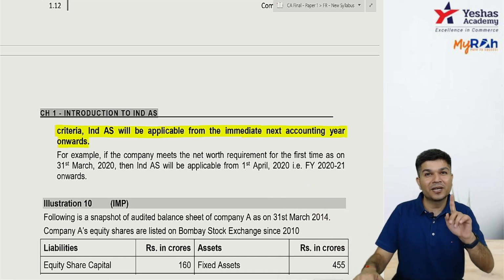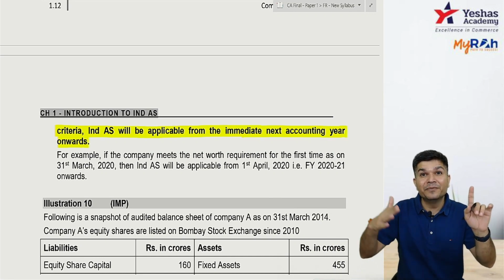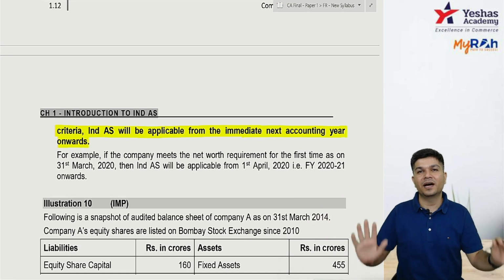Okay, the one you check on 31st March 14. If on 31st March 14 you are not fulfilling, you have to check every year. Are you clear?